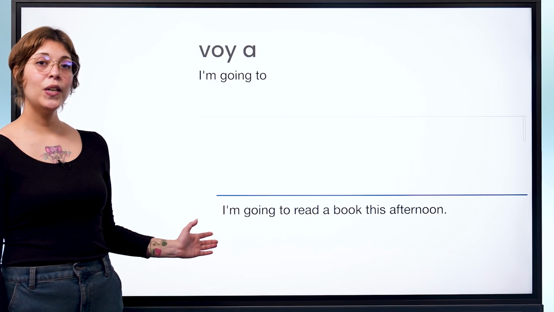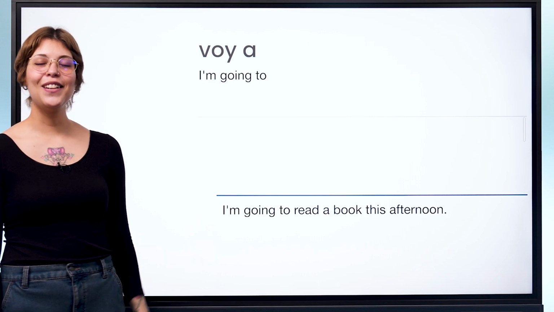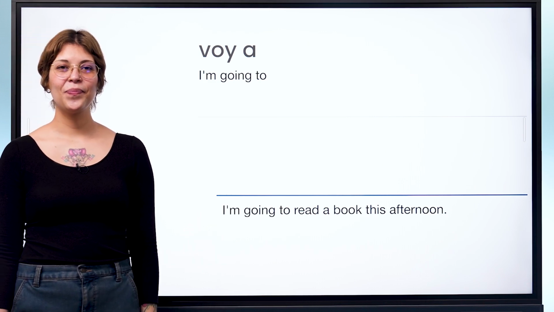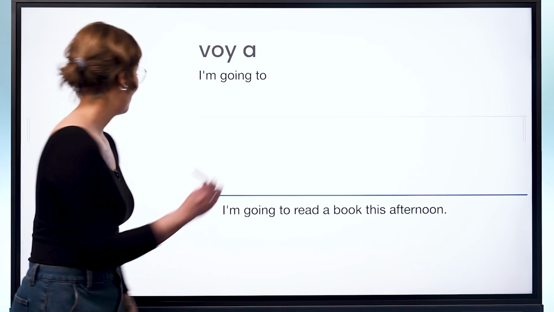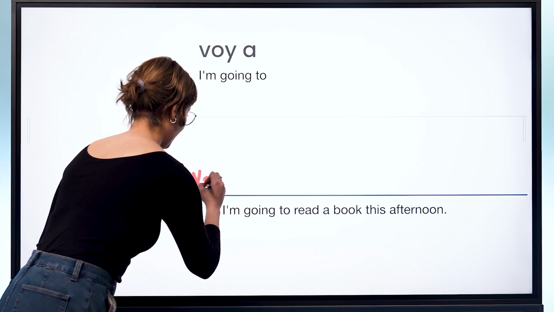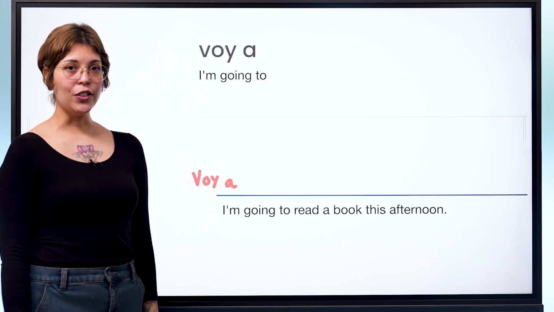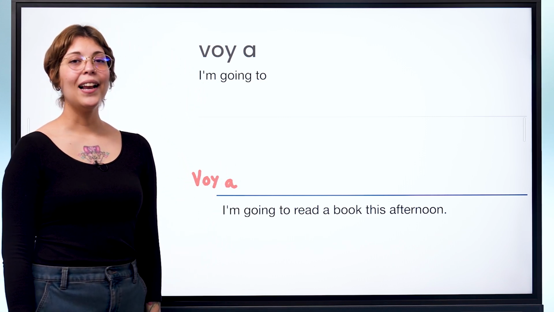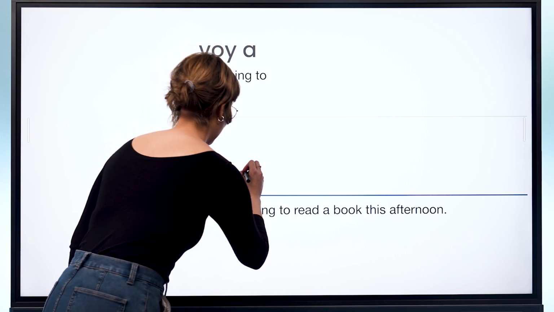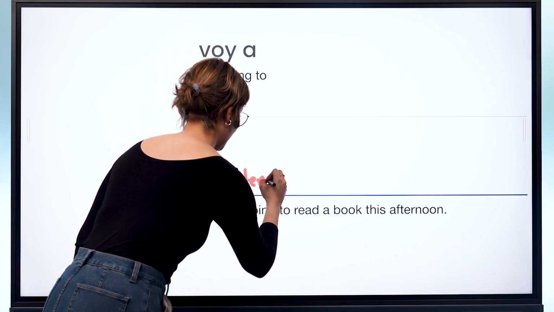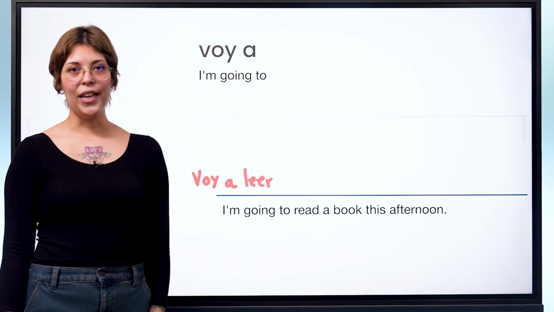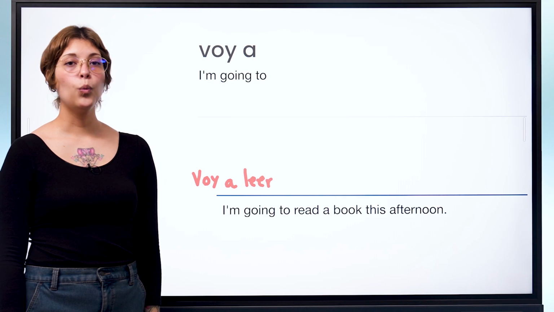Translate. I'm going to read a book this afternoon into Spanish. Voy a. I'm going to, followed by leer. Read. Next, un.